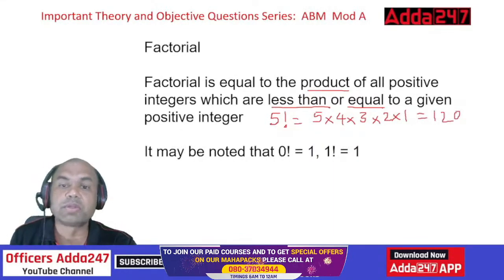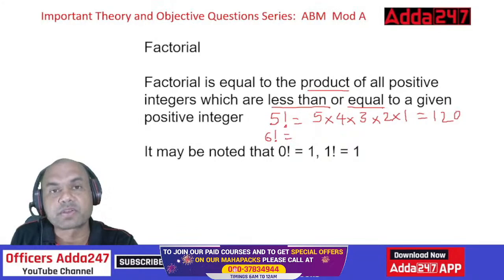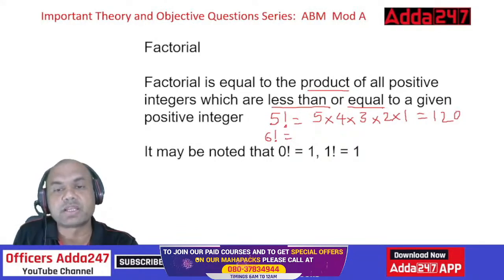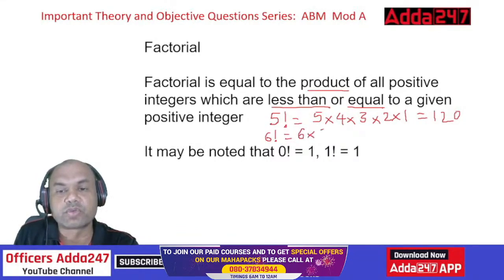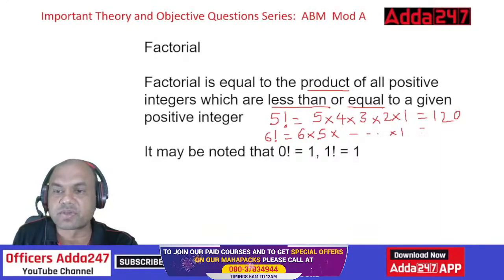Right? Now give me the answer for 6 factorial. What is the answer for 6 factorial? Everyone, give me the answer. 6 into 5 into, same thing again, into 1. So 120 into 6. So it is equal to 720.